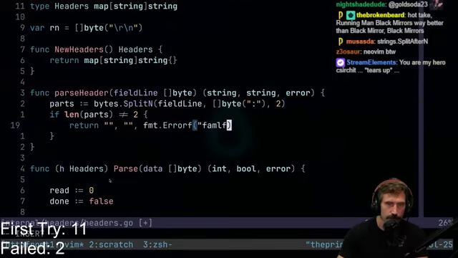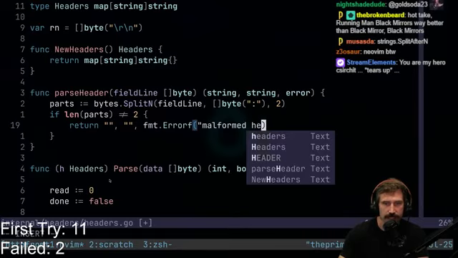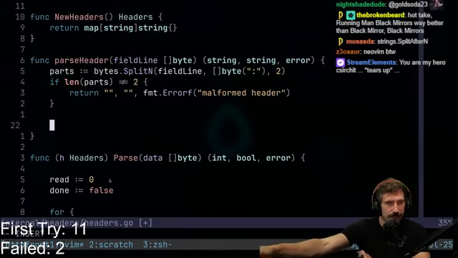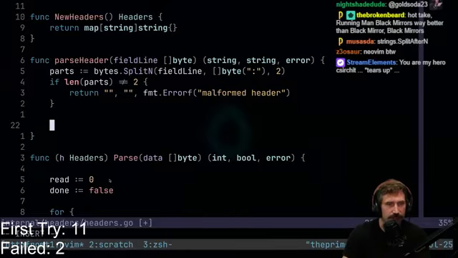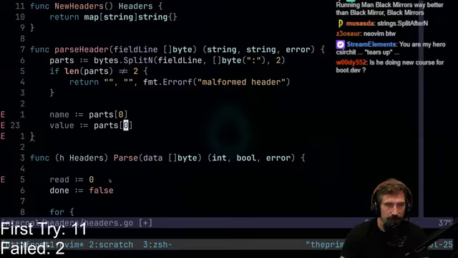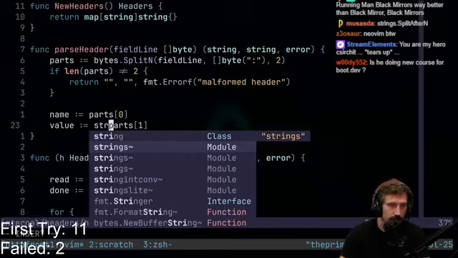Let's see, malformed header. There we go. Bam. So if we don't have those 2 parts, we do that. Else, let's parse out these 2 bad boys. That means we have our name equals parts 0, and we have our value equals parts 1. We're going to want to take this one, and we're going to want to go like this.